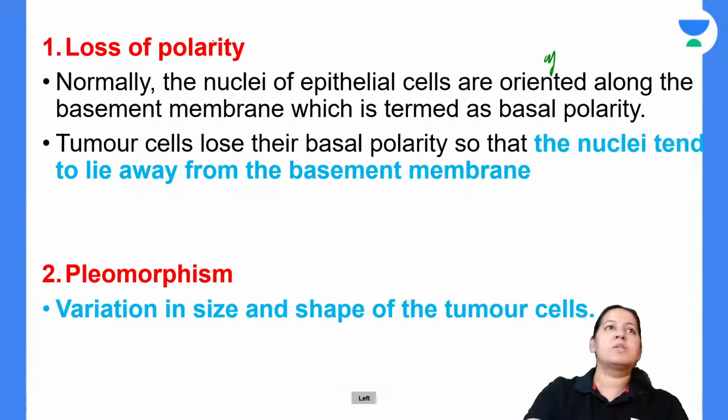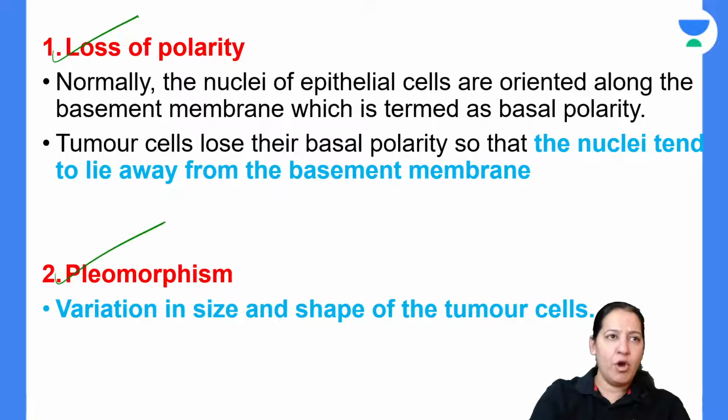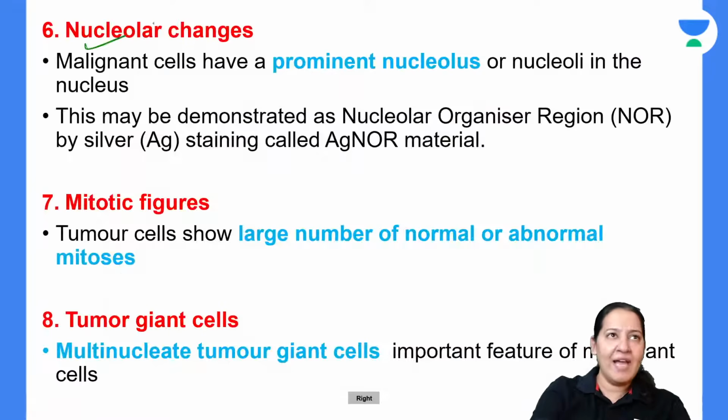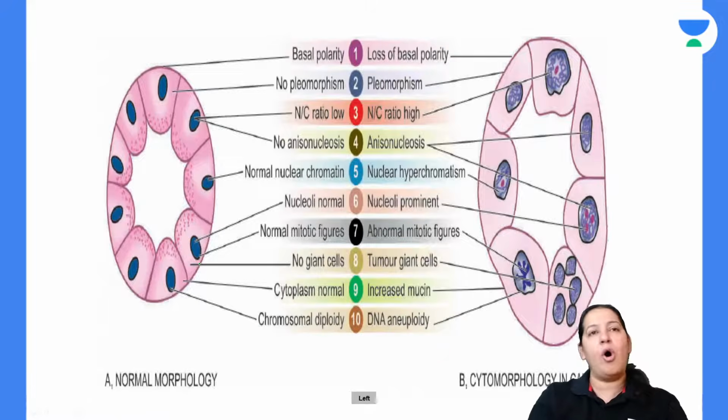It is given in my notes. It is loss of polarity. It is pleomorphism. It is NC ratio, anisonucleosis, hyperchromatism, right? Nucleolar changes, mitotic changes, giant cells, right? So all the things, right?